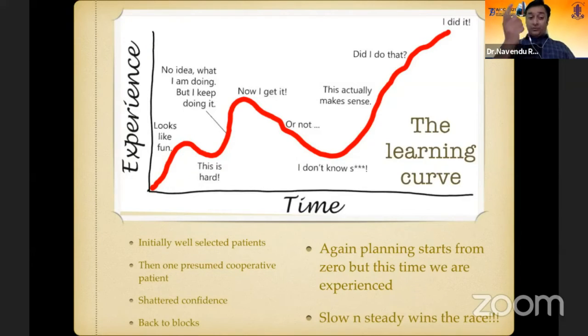But once you are back to blocks, now you are an experienced surgeon, so you don't have to start from scratch. Now you can slowly and steadily start the cases again, and slowly build up your practice on the topical anesthesia.